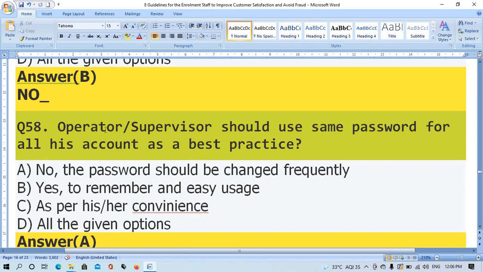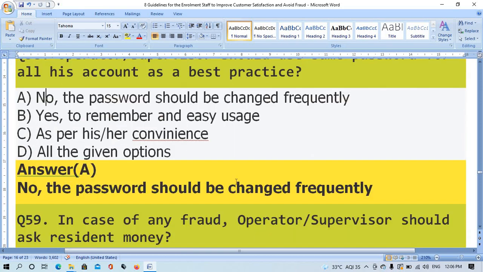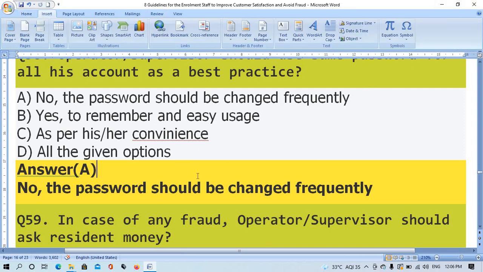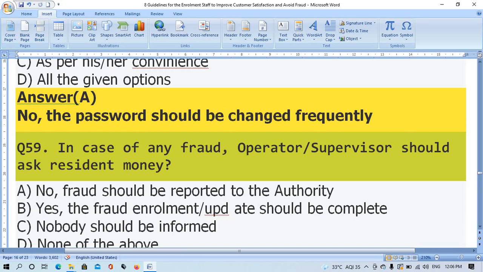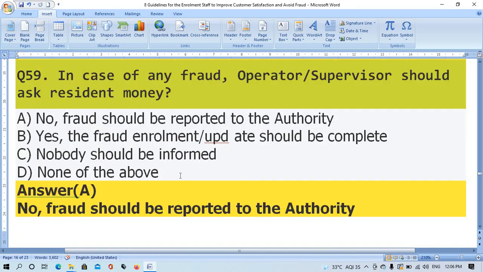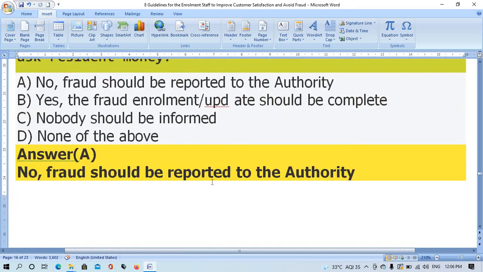Question number 58. Operator supervisor should use same password for all his accounts as a best practice. The right answer is option A, no. The password should be changed frequently. Question number 59. In case of any fraud, operator supervisor should ask resident money. The right answer is option A, no. Fraud should be reported to the authority.